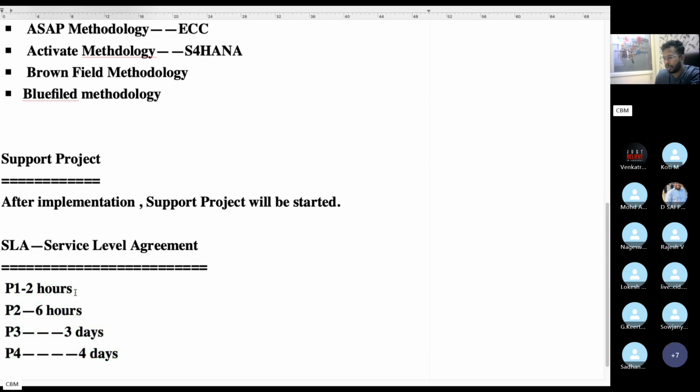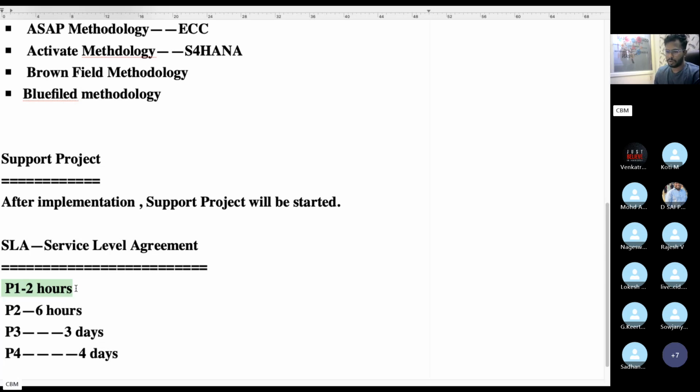If an SAP end user faces a technical issue and needs an immediate solution, he will raise a ticket. There is huge pressure on his side. Let's say, for example, tomorrow is the month-end activity and today I need to close the books. I need immediate resolution, so I will raise a P1 ticket with approval from my manager. And as a consultant, you have to resolve this ticket within the time interval.